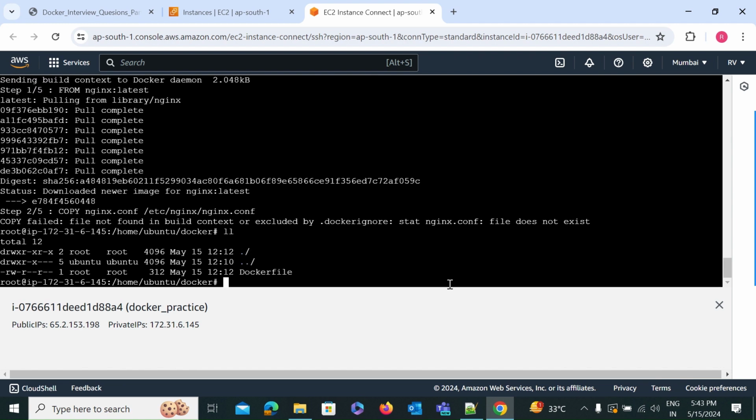Anyone know? So how to troubleshoot it? This happens because the nginx.conf file is not present in the path where the Dockerfile is present.